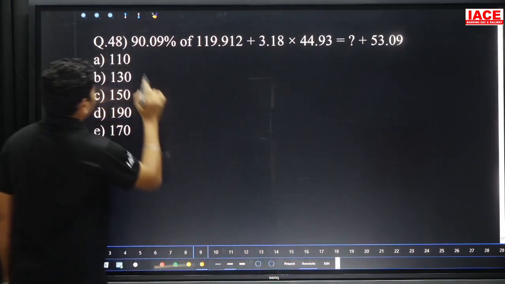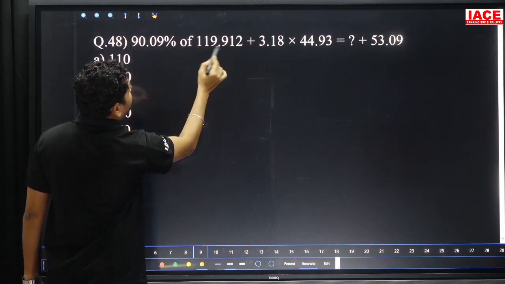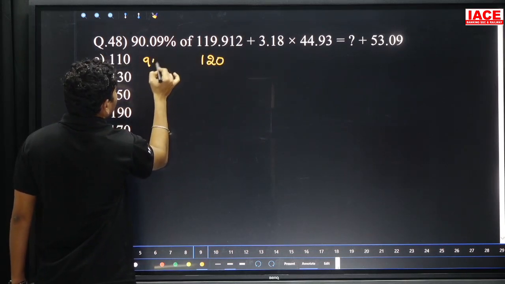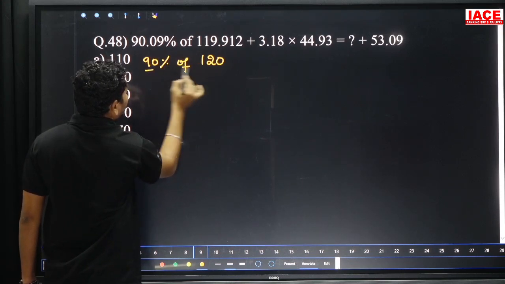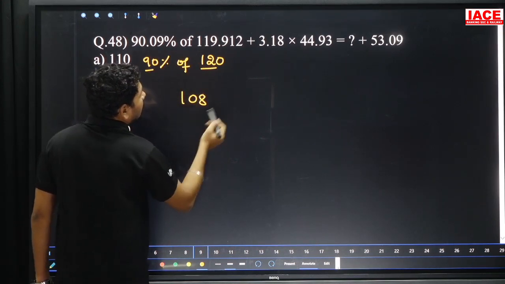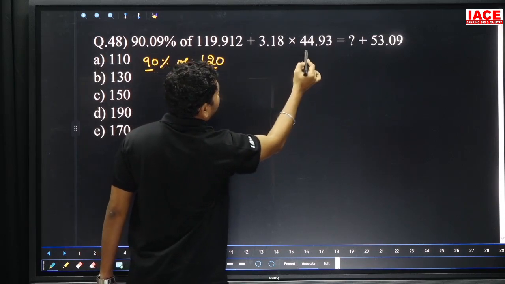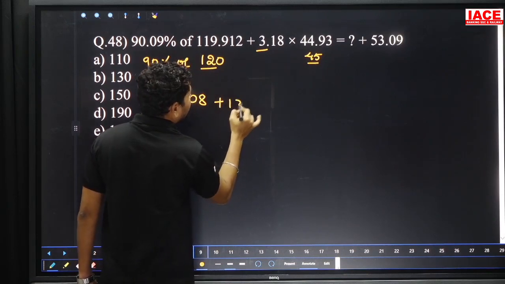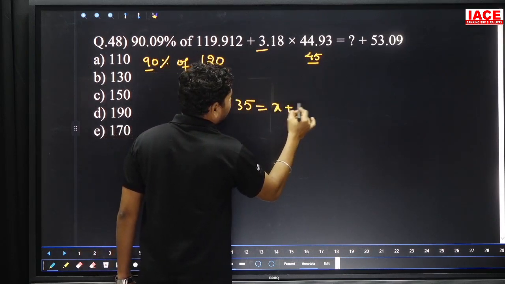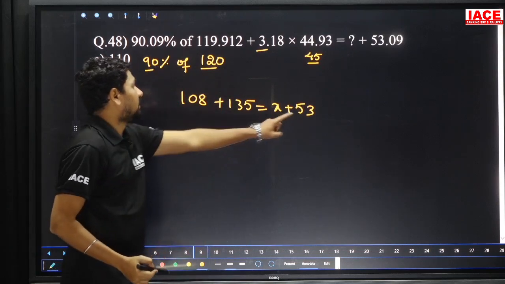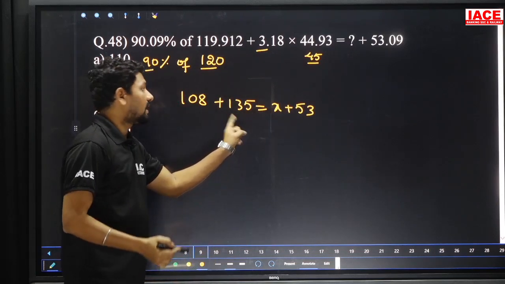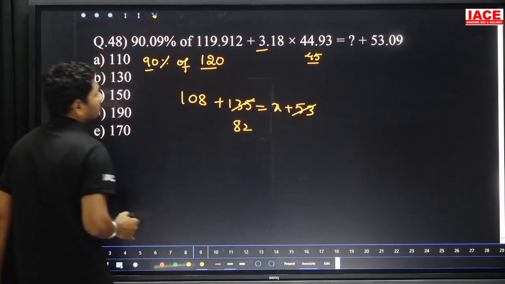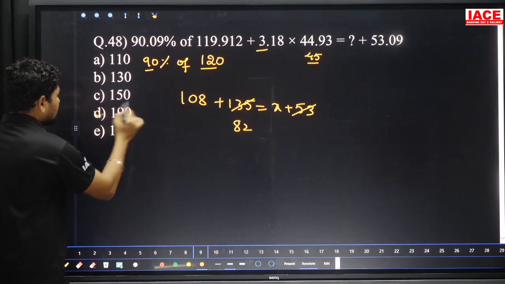Next one. 90.09% of 1191, we can write 120. It is 90%. 90% of 120, 9 12s which is 108. And 3.18 into 44.93, we can write 45, 45 into 3 which is equal to 135, and x plus 53. And 53 will be removing from the 135, remaining value is 82. 82 plus 108 which is equal to 190, option D.